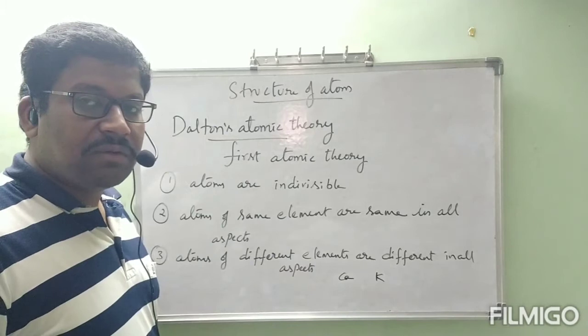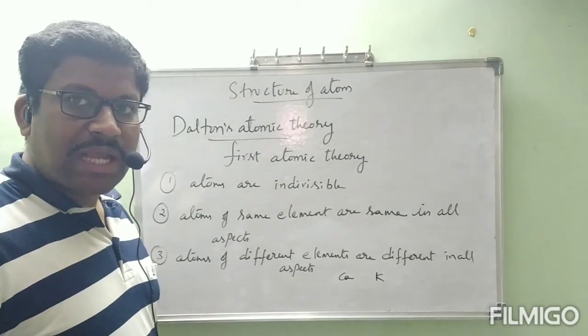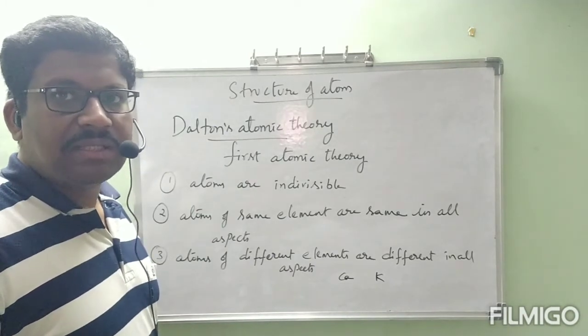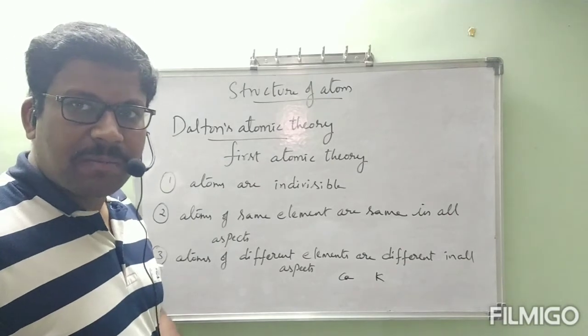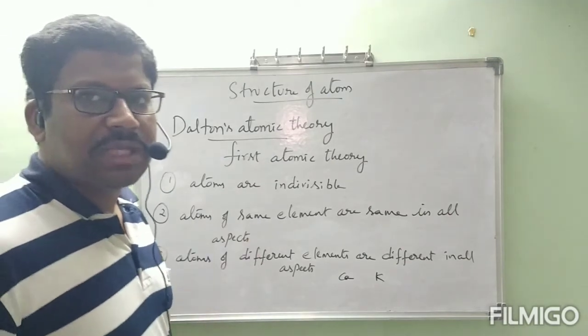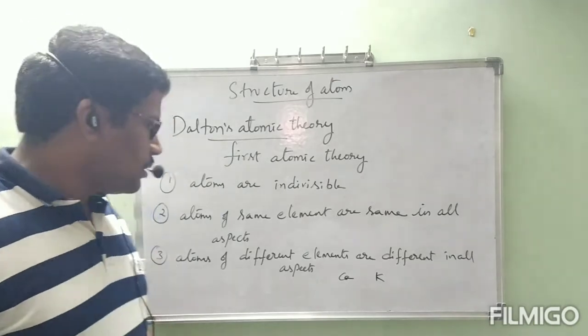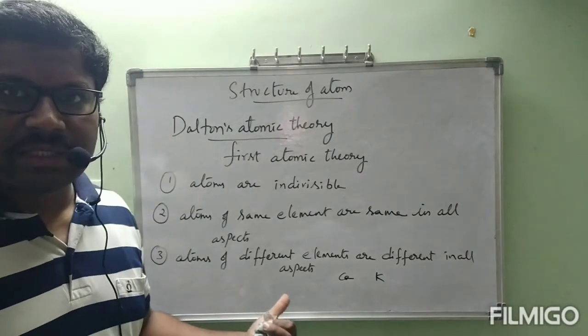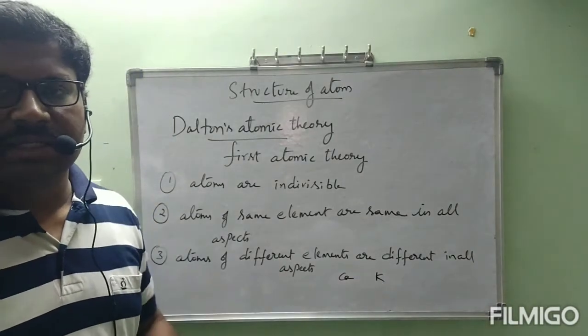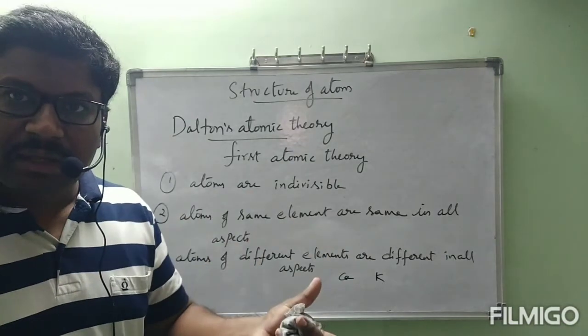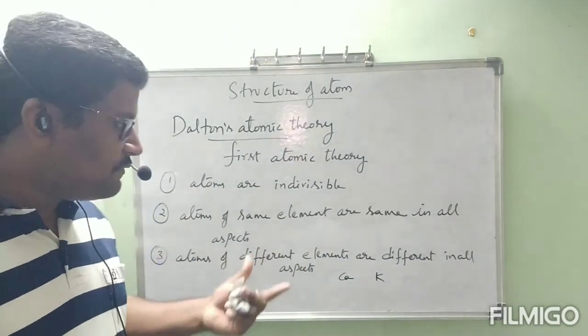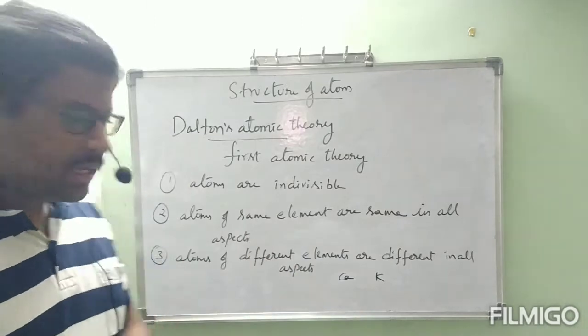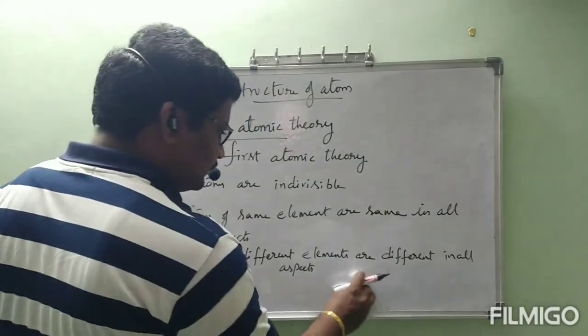Potassium reacts with oxygen, it will form K2O. The name is the same, potassium oxide, but formula wise it is different. Okay, chemical properties are different as well as physical properties. That is the meaning. Third point, atoms of different elements are different in all aspects. It means physically and chemically, those atoms are different when we take different element atoms. Okay, this is the third point.